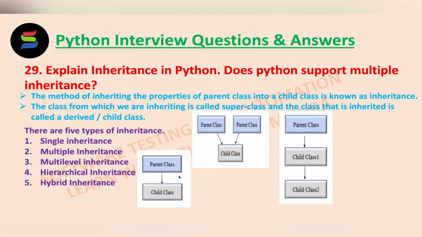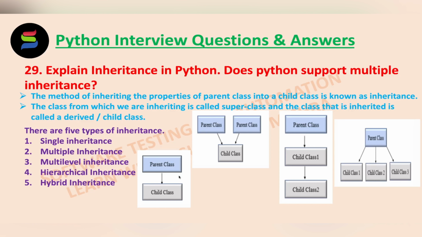Okay. Then hierarchical inheritance. So, when more than one child class is derived from a single parent class, that is called hierarchical inheritance. So, in other words you can say one parent class and multiple child classes. Here you can see one parent class can have multiple child classes, that is your hierarchical inheritance.